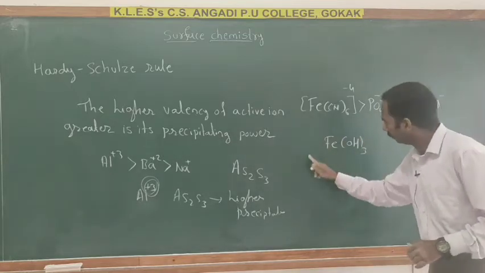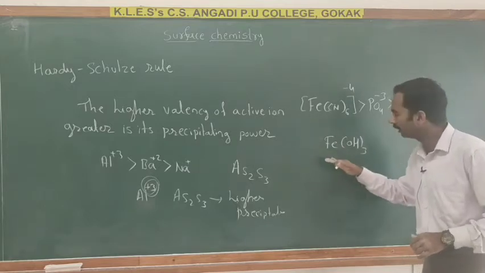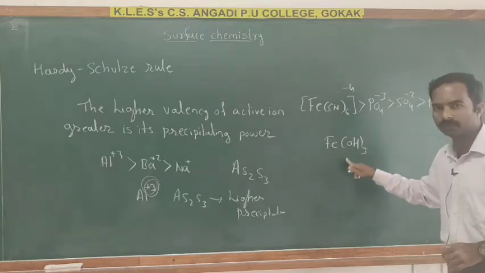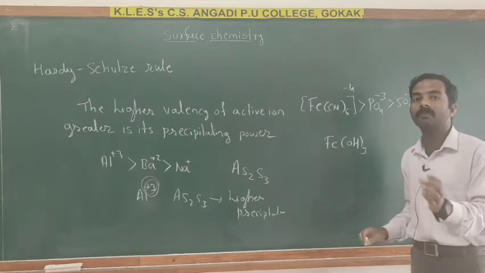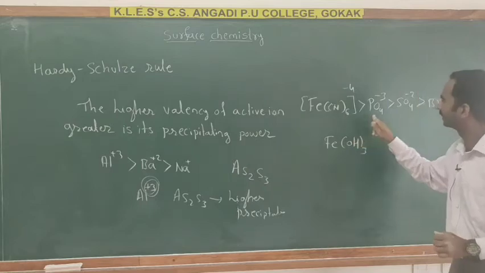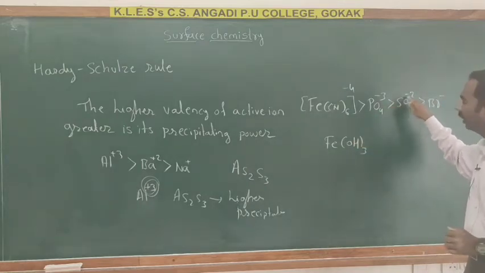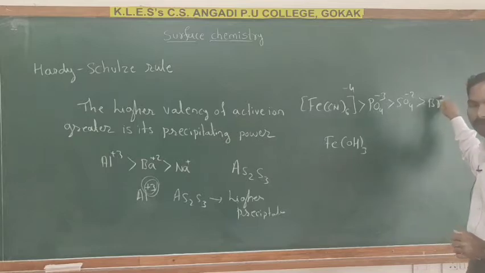This is a positive, or positively charged, sol. The order of the ions is: the ferricyanide is greater than PO4 minus 3, which is greater than SO4 minus 2, which is greater than Br minus.